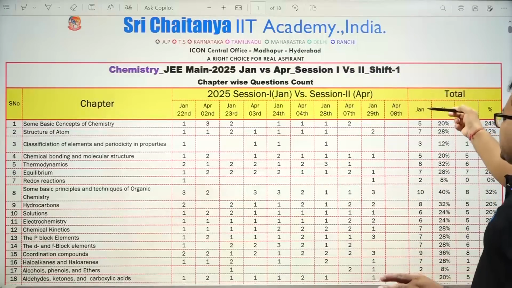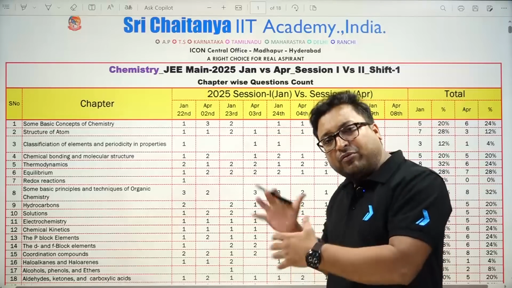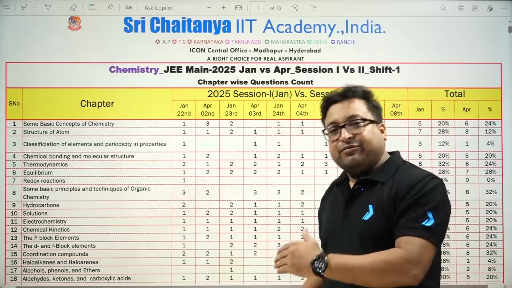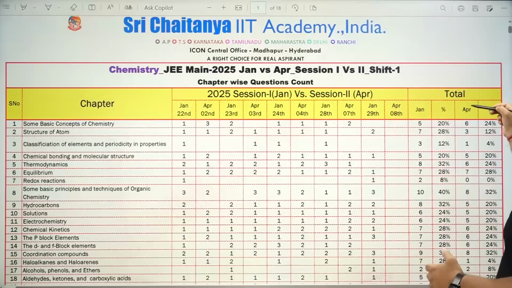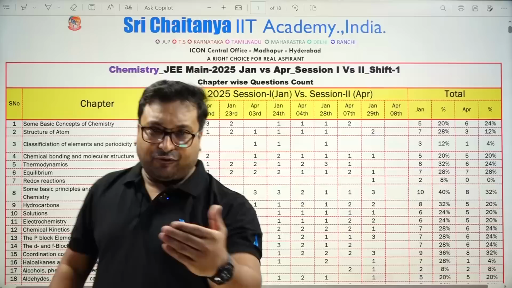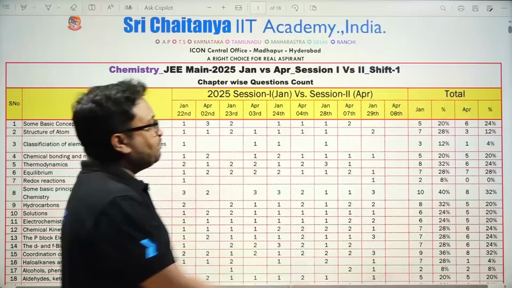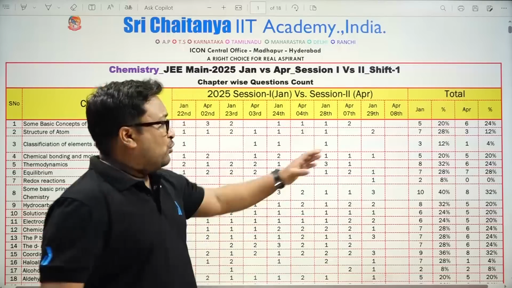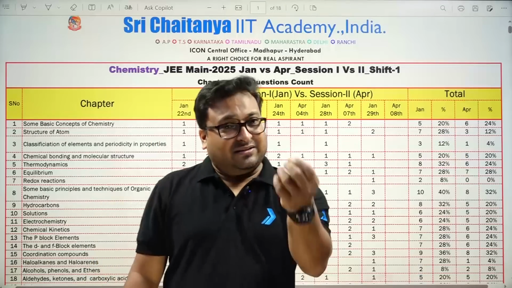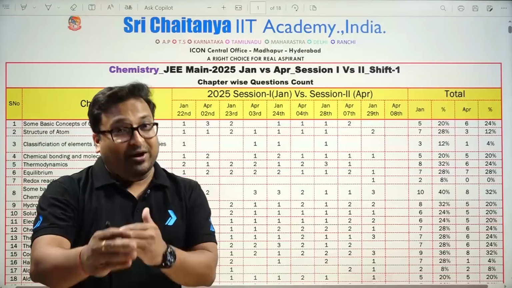Overall, in the January session, a total of 5 questions were asked in shift 1. First of all, we are comparing shift 1 of the January session with shift 1 of April. In April, the total questions from mole concept is 6, so a little bit higher weightage in April. From atomic structure, in January first shift the total number of questions is 7, but surprisingly in the April session the number of questions is only 3, so the weightage of atomic structure is somewhat reduced.